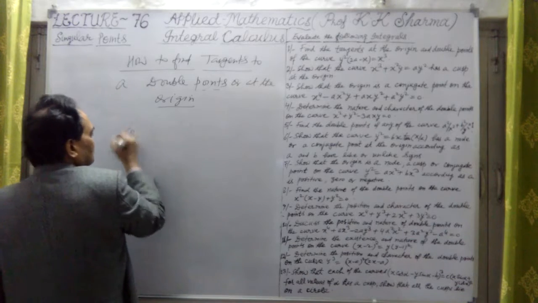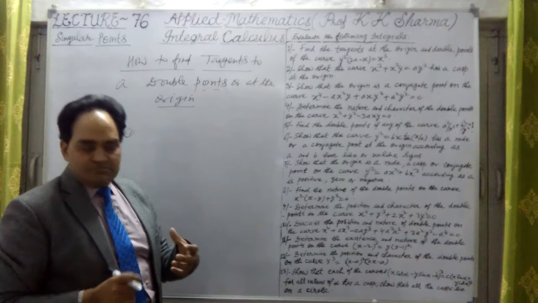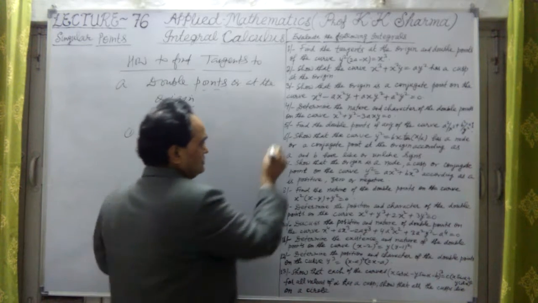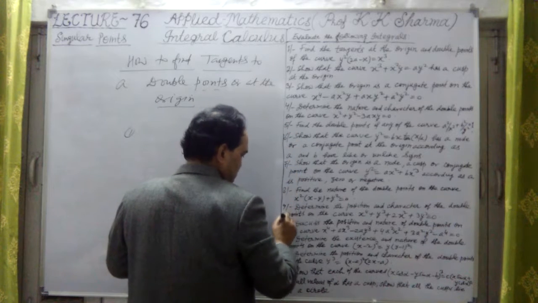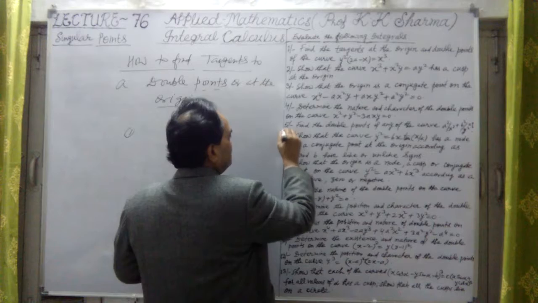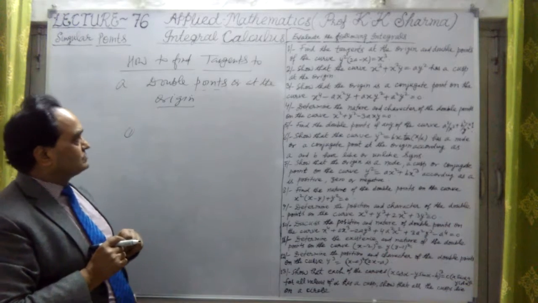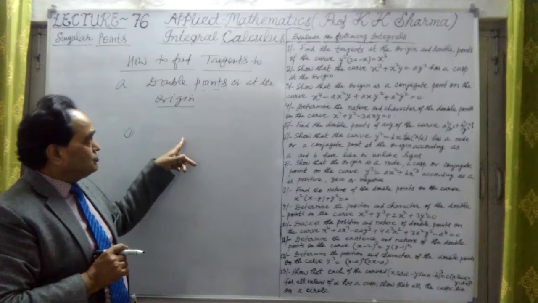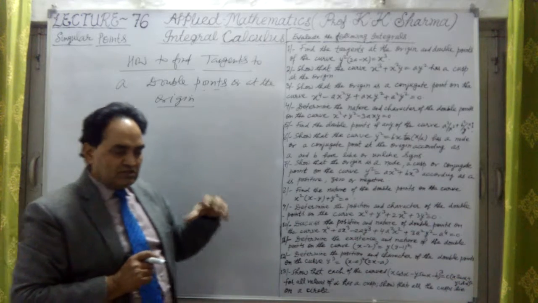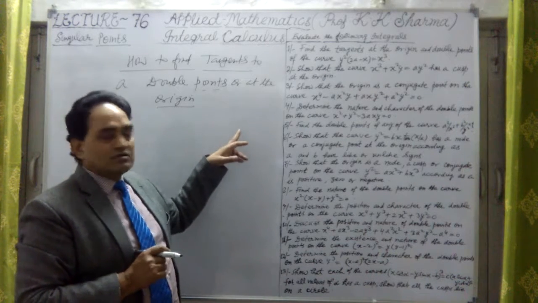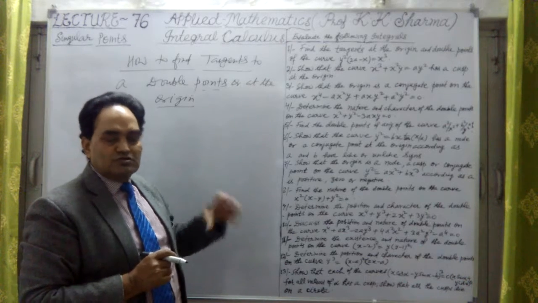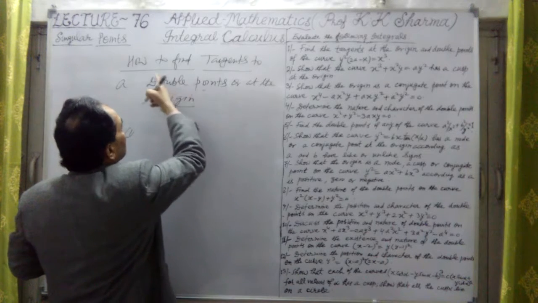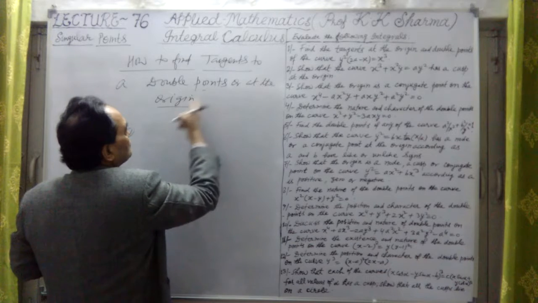Okay, so the basic important point is that suppose any rational algebraic equation, or any linear or quadratic equation is given, then out of that equation we have to equate the lowest degree term or terms to 0. That is how we find out the tangent to a curve, with the double points, or at the origin.